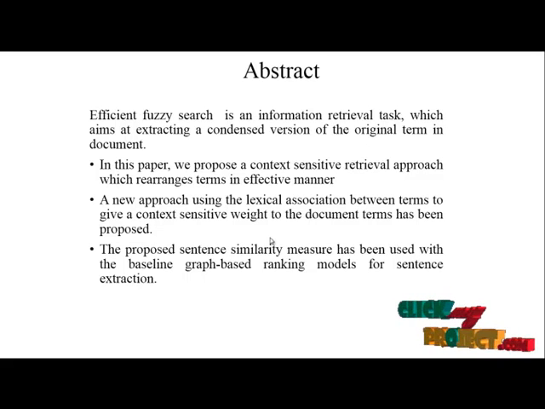So this is the process which continues with the lexical association system with the context sensitive weight for documents, which has been proposed. The proposed sentence majority has to be used with the graph based ranking for sentence extraction. In this proposed system, we are going to analyze the effective result to be returned for the user, which compares the sentence level by level. So the user query should be processed and the efficient result will be returned to the user.